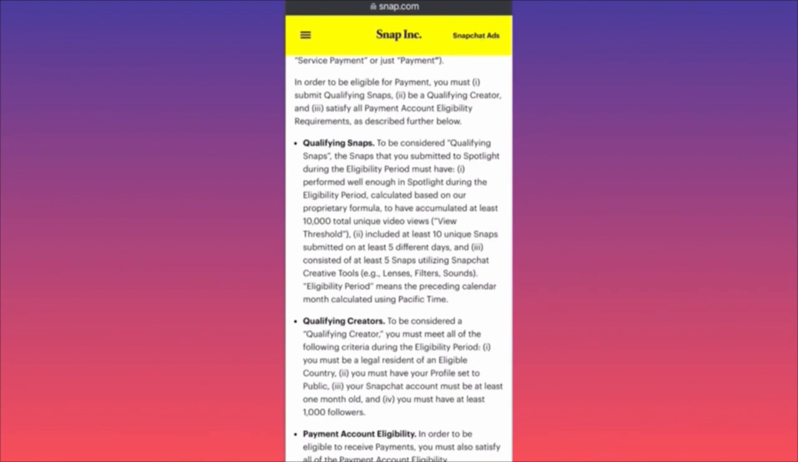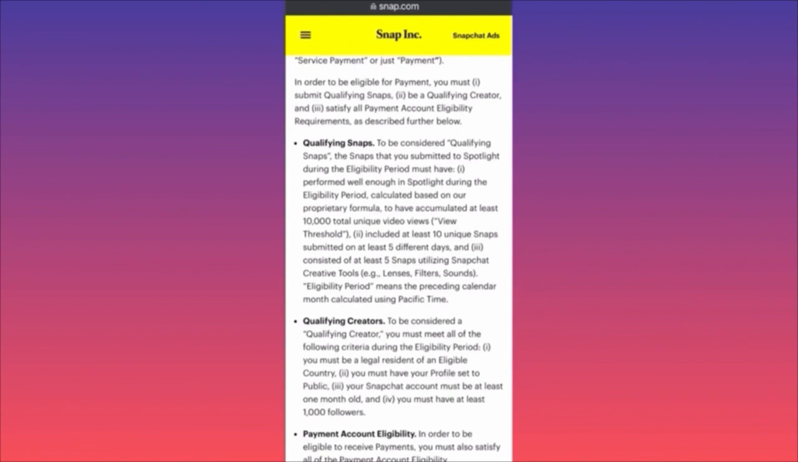First of all, what are qualifying snaps? To be considered qualifying snaps, the snaps that you submitted to Spotlight during the eligibility period must have performed well enough in Spotlight during the eligibility period, calculated based on our proprietary formula, to have accumulated at least 10,000 total unique views, included at least 10 unique snaps submitted on at least 5 different days. Guys, this was 1,000 before, now it's 10,000. 10,000 unique video views. Do you see what we're even talking about? At least 10 unique snaps submitted